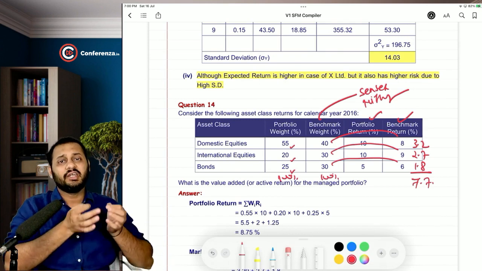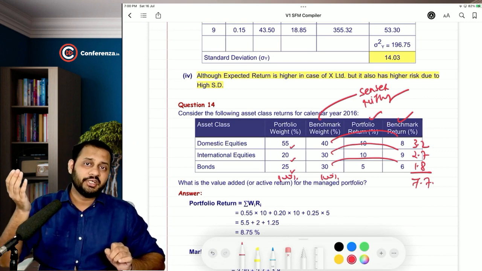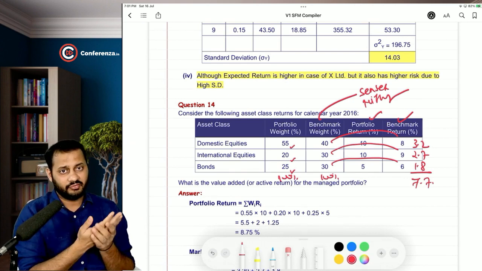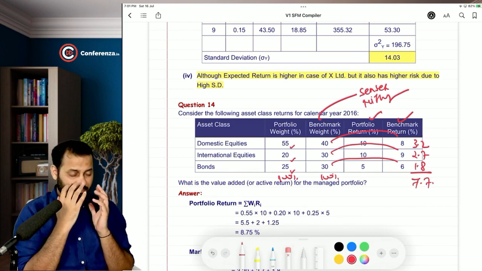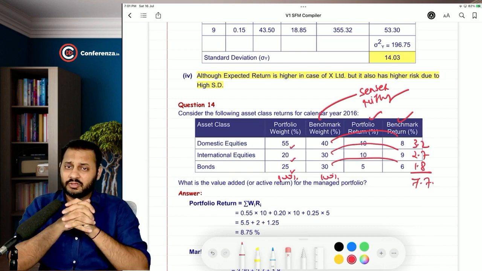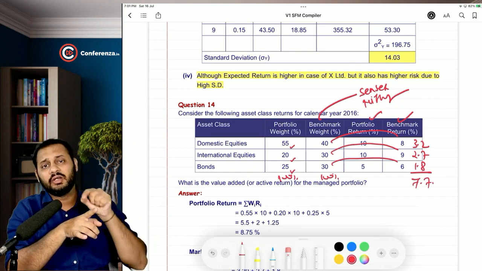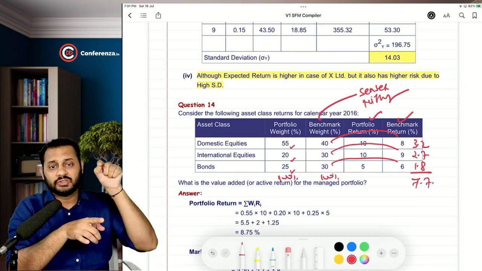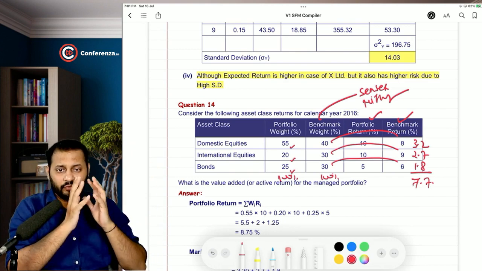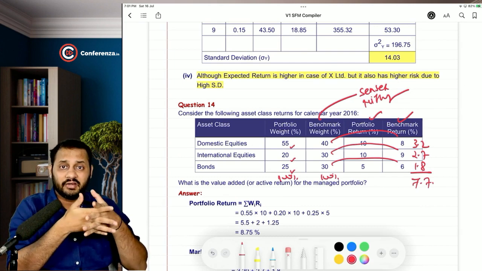But if you are managing a different kind of portfolio as compared to the benchmark, you will have to be active in that throughout the year. You will have to take the efforts, give the time, pressurize yourself, take stress, sometimes profit, sometimes losses, everything you will have to manage for the entire year. And that's when it will be called an active return. So now the question is asking you, how much is the active return? If you calculate the return of the portfolio, you will get to know the active return.